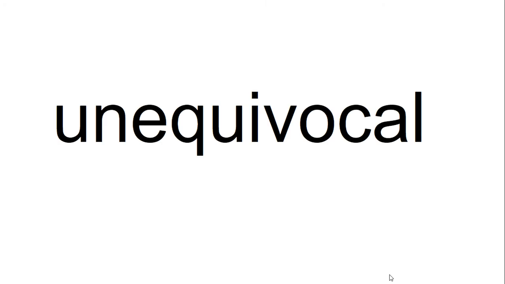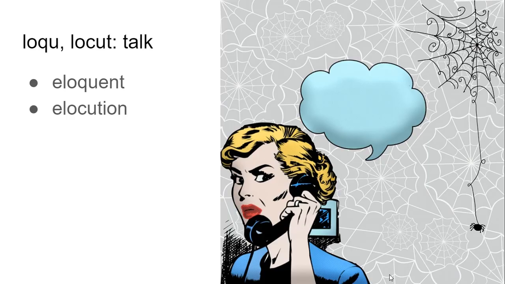On the other hand, if you look at unequivocal, in that case, I think that knowing the word parts can help you memorize what the word means. So again, think equal voices. In this case, there are not equal voices, which means there's one voice, which is the right voice. If something is unequivocal, it's the way it is. You can't argue with it.